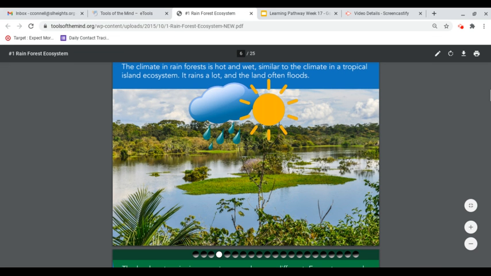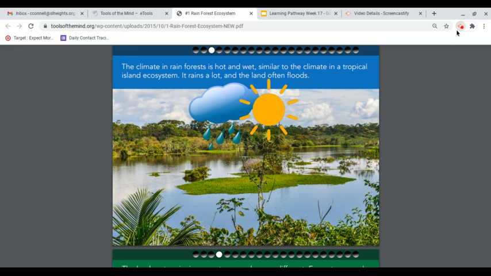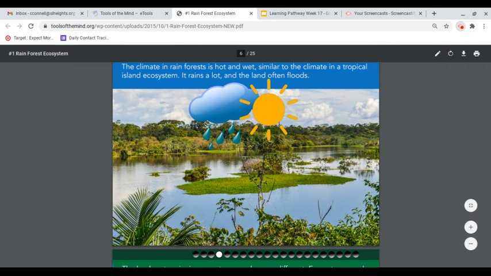The climate in rainforests is hot and wet. The rainforest ecosystem is hot and wet, similar to the climate in a tropical island ecosystem. It rains a lot, and the land often floods.